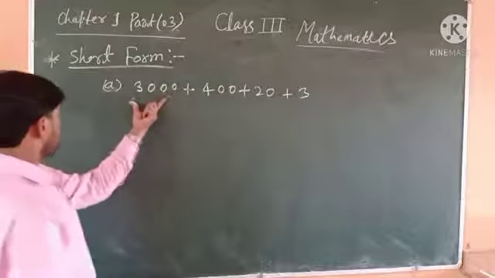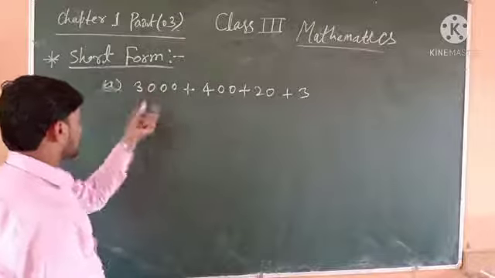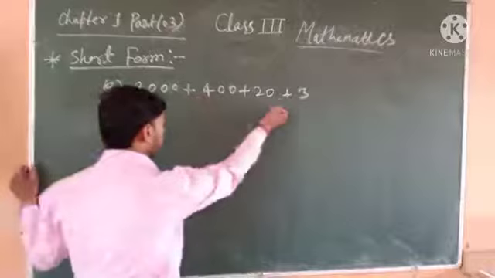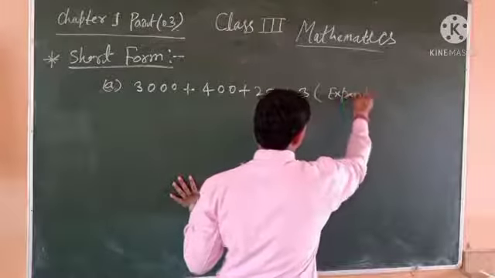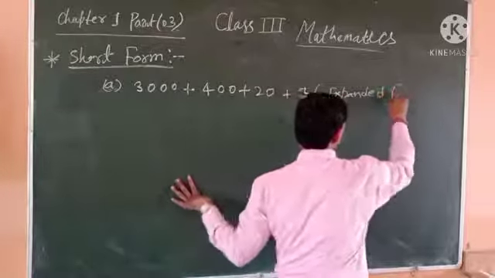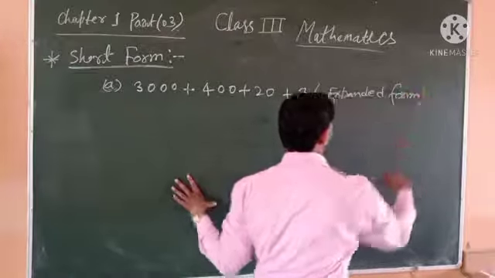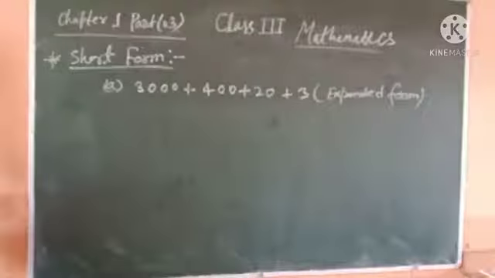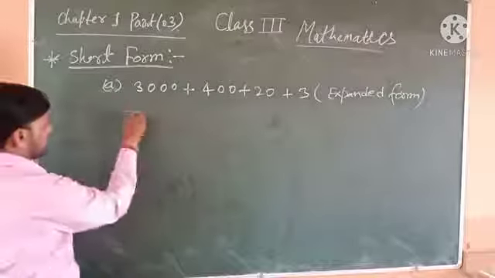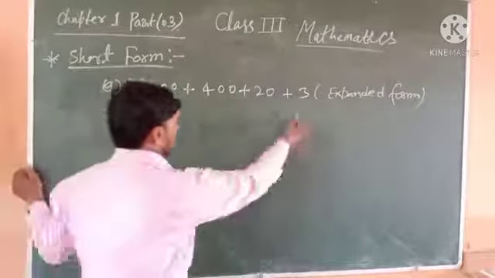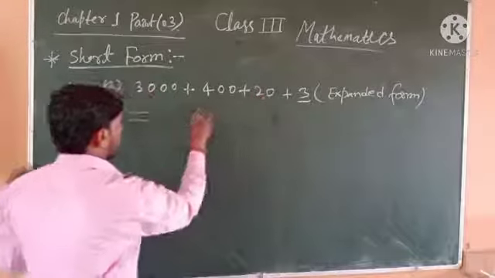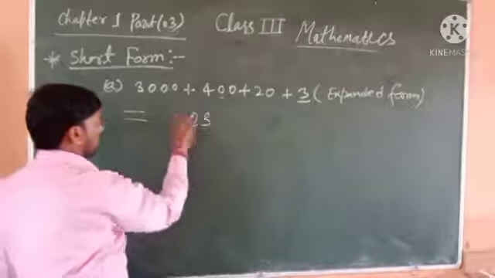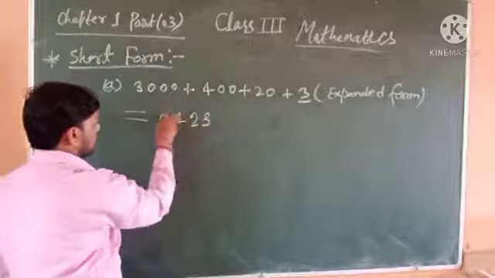For this, we have to write the short form. This is in expanded form, and we have to write it in short form. From here, 3 ones, 2 tens, 4 hundreds, and 3 thousands.